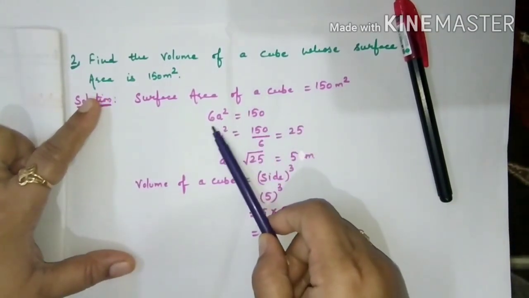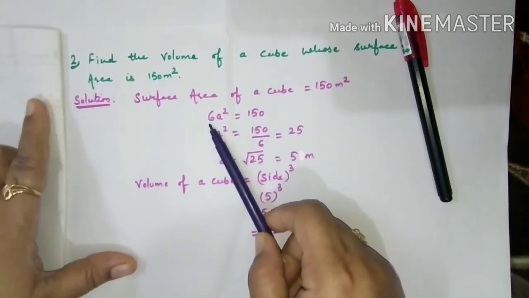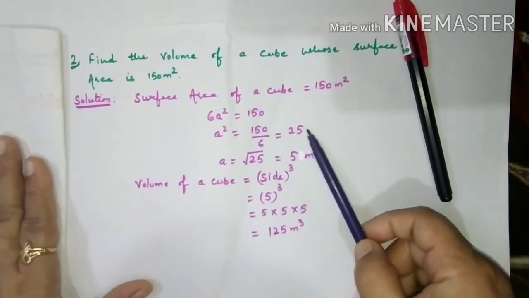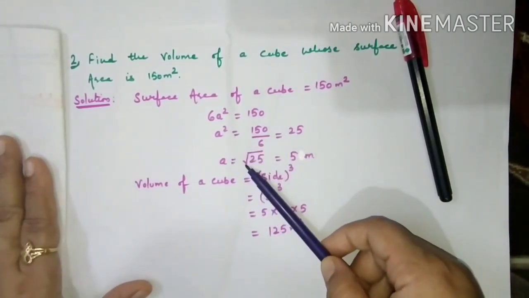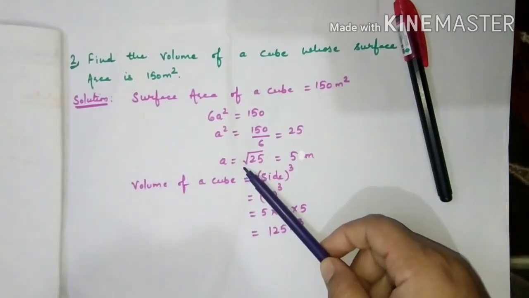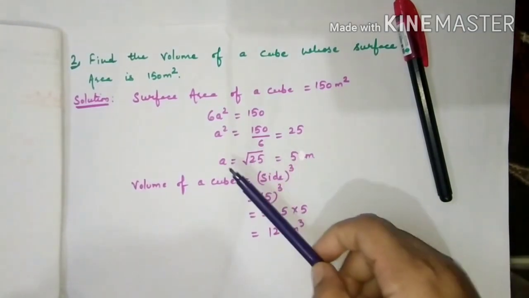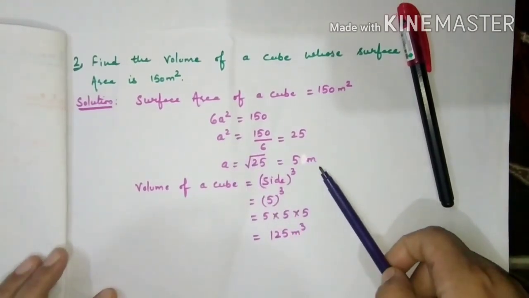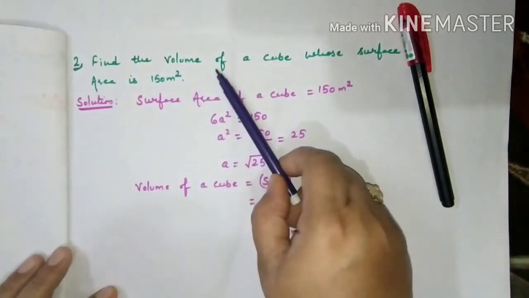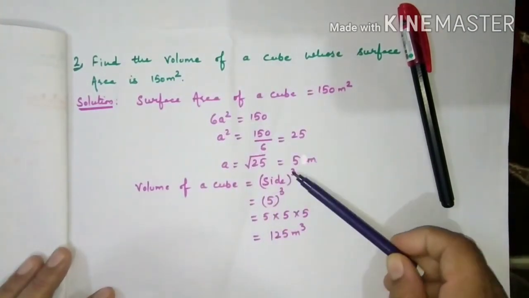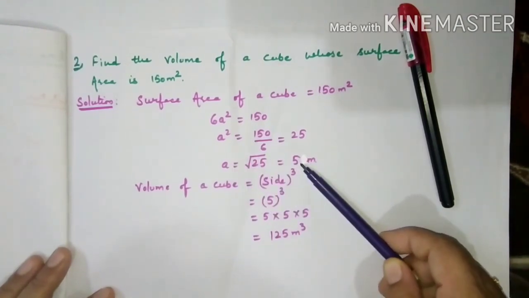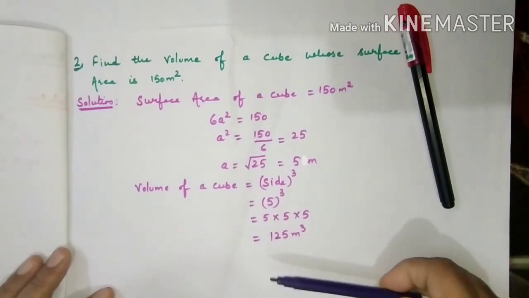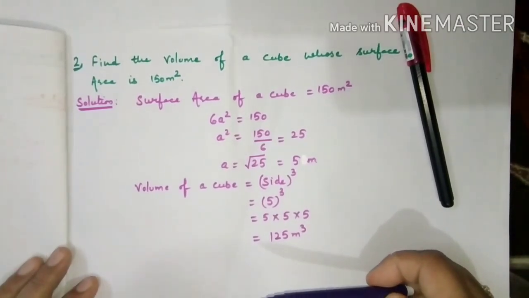Again the same as in the last question: 6 is multiplied here, so first of all 150 will be divided by 6. It is 25. This square will become square root on this side. So 25's square root is 5. So side a is 5 meters. And we have to find the volume of the cube. Volume of the cube is side's cube. Side we have calculated, that is 5. 5's cube is 5 into 5 into 5, that is 125 meter cube.